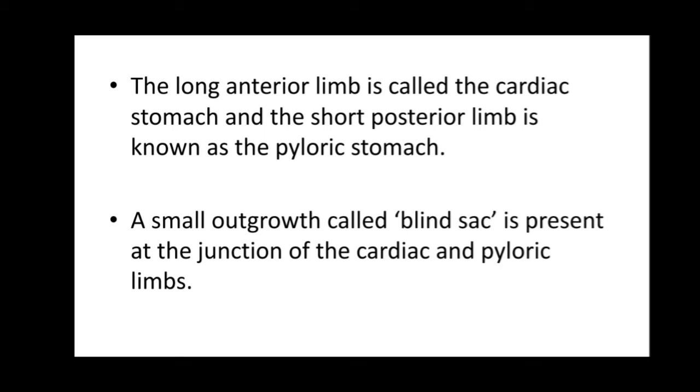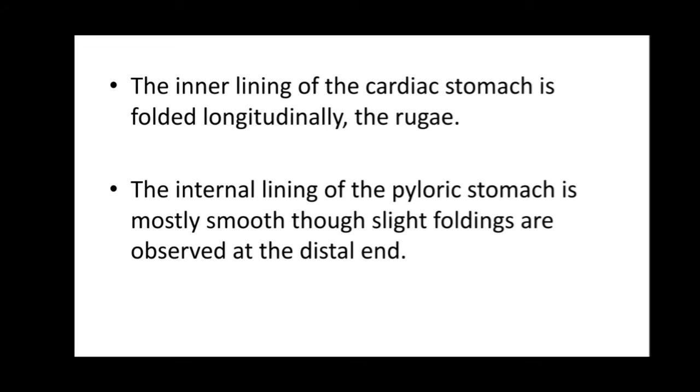A small outgrowth called the blind sac is present at the junction of the cardiac and pyloric limbs. The inner lining of the cardiac stomach is folded longitudinally, the rugae. The internal lining of the pyloric stomach is mostly smooth, though slight folding is observed at the distal end.